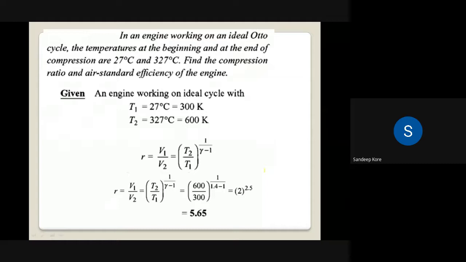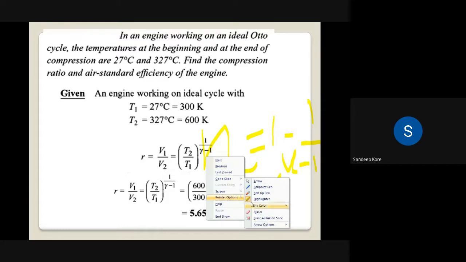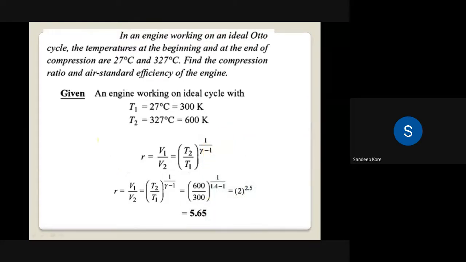Now, what is the formula for efficiency? What is efficiency? Eta is equal to, yes, you have to learn it by heart: 1 minus 1 upon R raised to gamma minus 1. Now substitute in this formula and you will get the answer. So 1 minus 1 upon 5.65 raised to 0.4. Find out the efficiency and tell me the value.